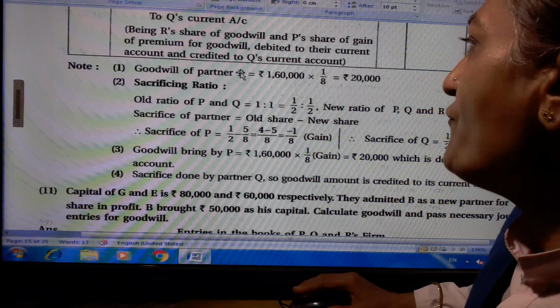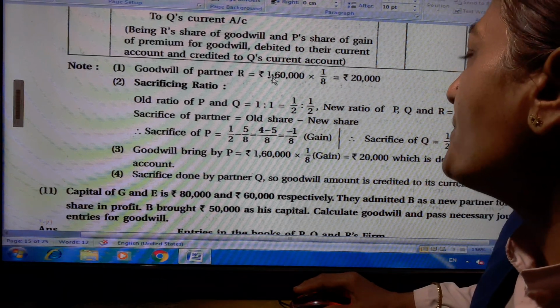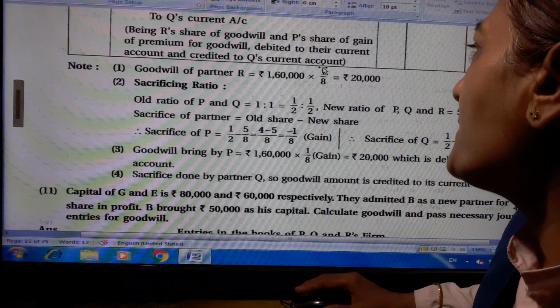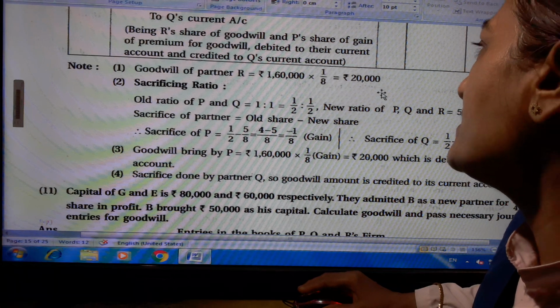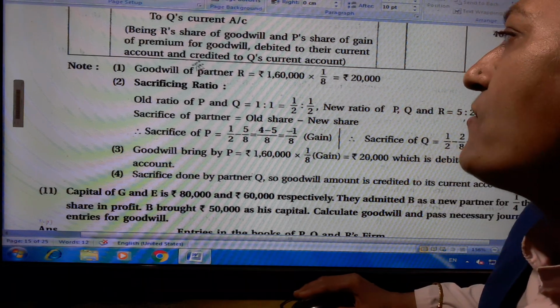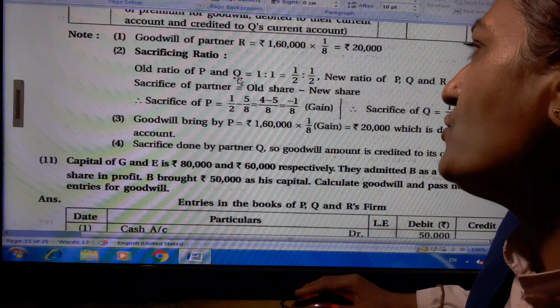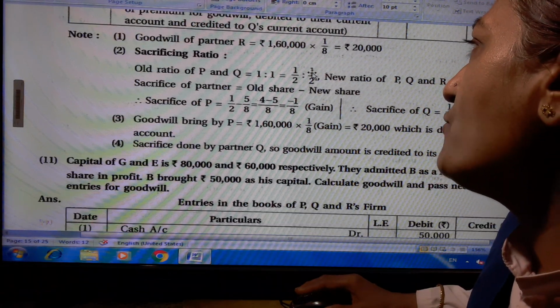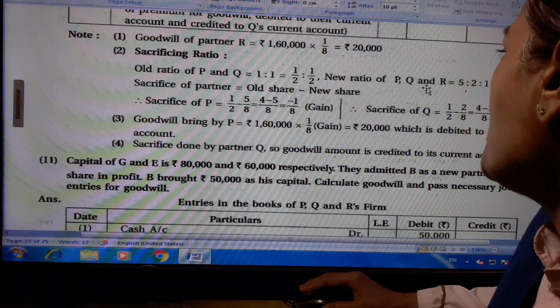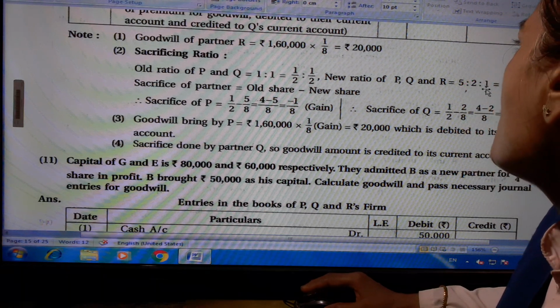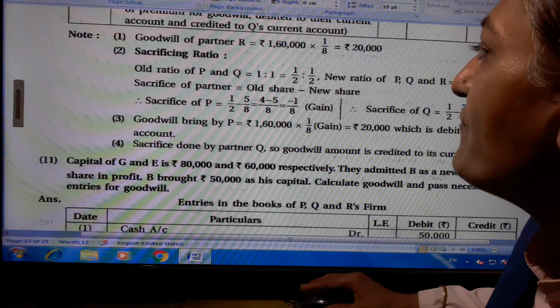Now, goodwill of partner R is equal to rupees 1,60,000 multiplied by 1/8, which is equal to rupees 20,000. Now, how to find the sacrifice ratio? Old ratio of P and Q is 1:1, that is 1/2, 1/2. New ratio of P, Q and R is 5:2:1, that is 5/8, 2/8 and 1/8.